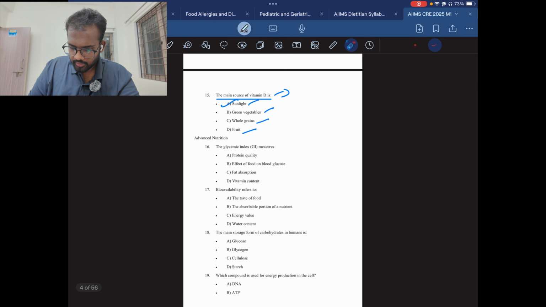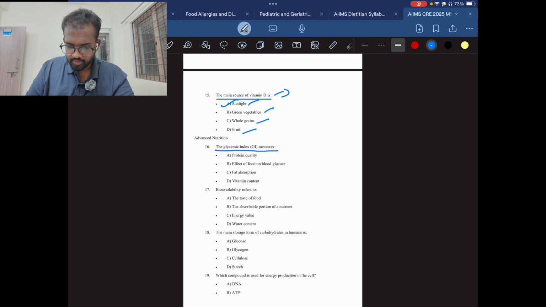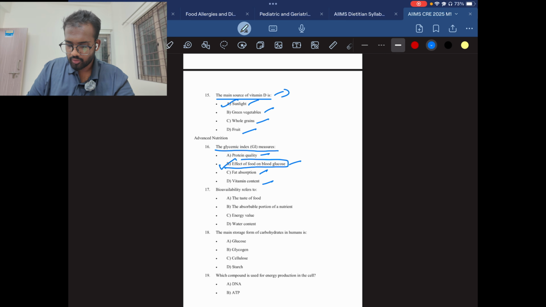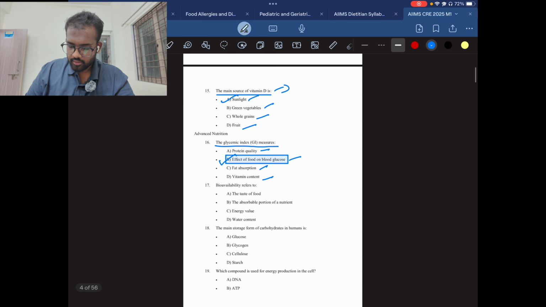The next question. The glycemic index measures protein quality, effects of food on blood glucose, fat absorption, vitamin content. This is also a very easy question. The answer will be B, effect of food on the blood glucose. Glycemic is nothing but the glucose levels, the glucose spike we get from the food item which we consume.